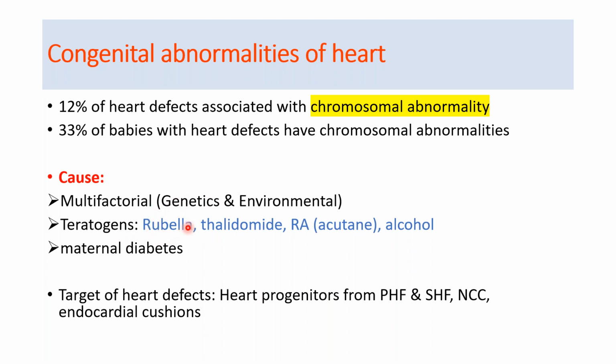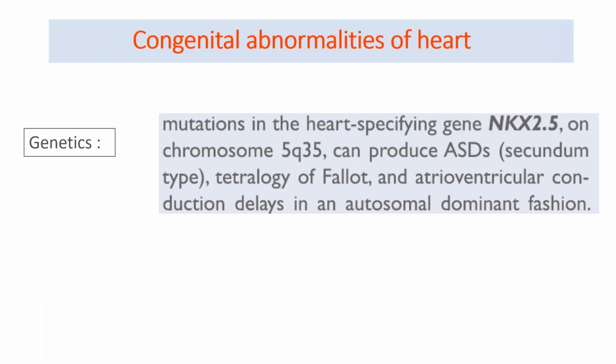The major teratogens involved are rubella, thalidomide, alcohol, and maternal diabetes. The target areas for the effect of these teratogens and genetic factors are the heart progenitors: the primary heart field, secondary heart field, neural crest cells, and endocardial cushions.